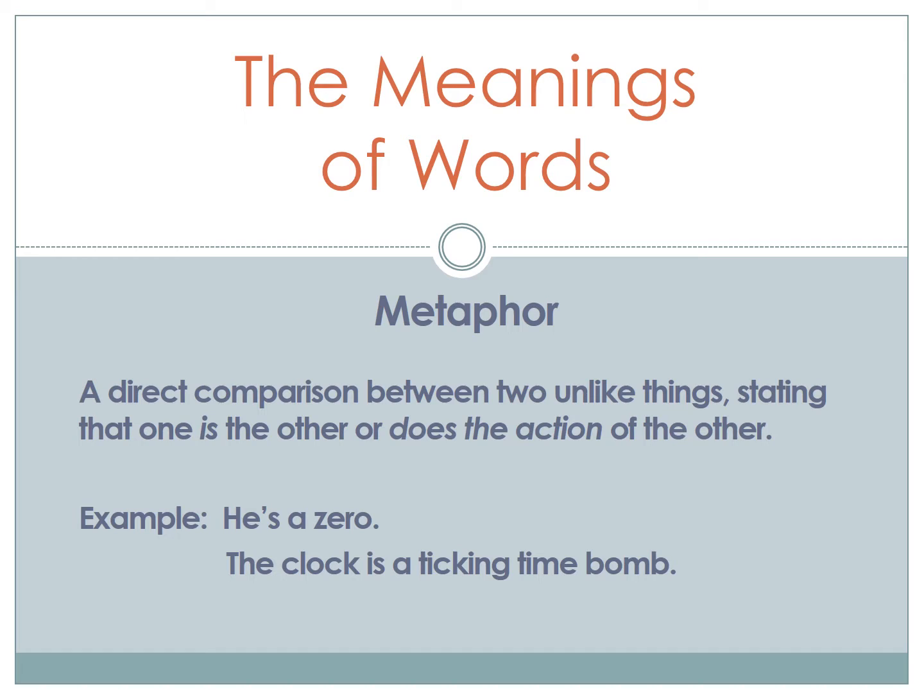So the examples I give for a metaphor are he's a zero. That doesn't literally mean that he's a zero. He's not. He's a man, a person. But saying he's a zero means he really doesn't amount to much. The clock is a ticking time bomb. Here we're comparing a clock that's ticking to a time bomb that's going off. We know that when the time bomb gets to the end of its time, it's going to blow up. So it's comparing the clock on the wall to something that's fixing to blow up.